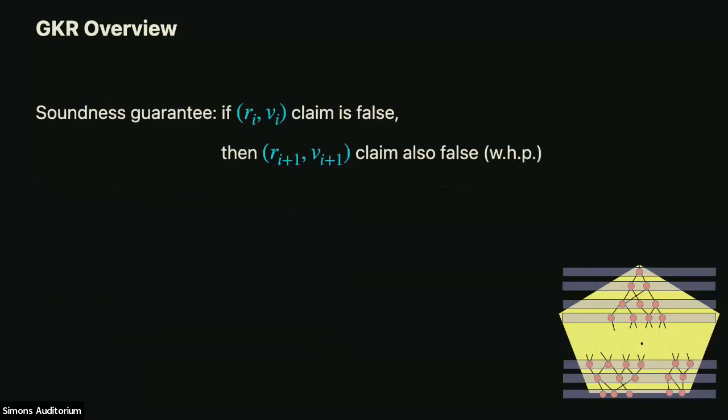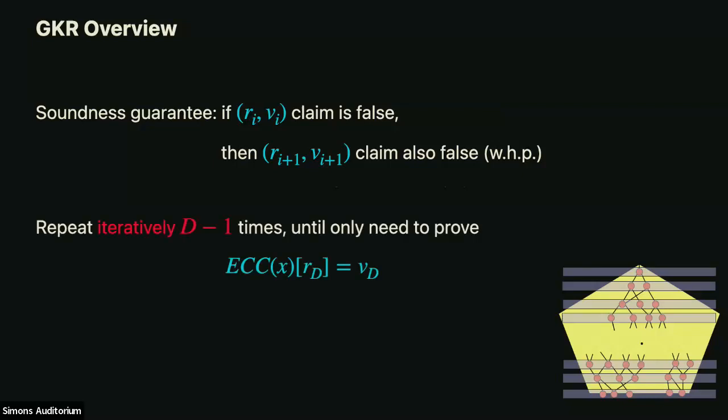So that's the soundness guarantee of this consistency subprotocol. And then once we have that, the GKR protocol follows naturally. We just do this iteratively, right? We start at the output layer. Presumably, the cheating prover is making a false claim about the output layer, and we unwind. We use this consistency subprotocol to get a claim about layer 2, and then about layer 3, layer 4, all the way down till we get a claim about the input layer. And the input, the verifier can just compute by itself one coordinate in the low degree extension or some other encoding of the input and verify the prover's claim.